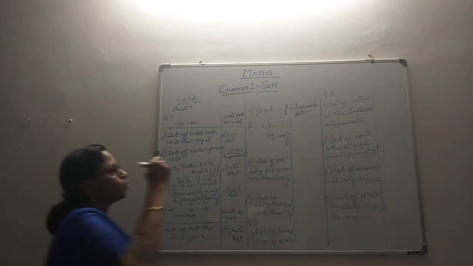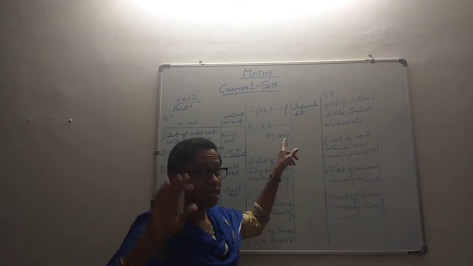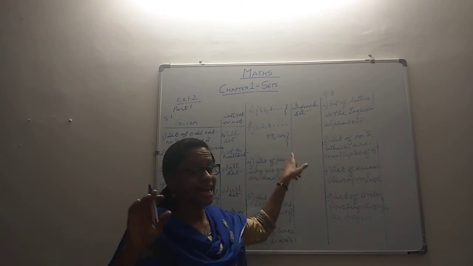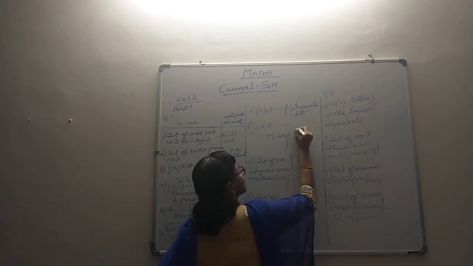How about the next one? You have a set 1, 2, 3 and so on, but it is finally terminating at 99 and 100. So therefore it's a finite collection. So we know that it's a finite set.